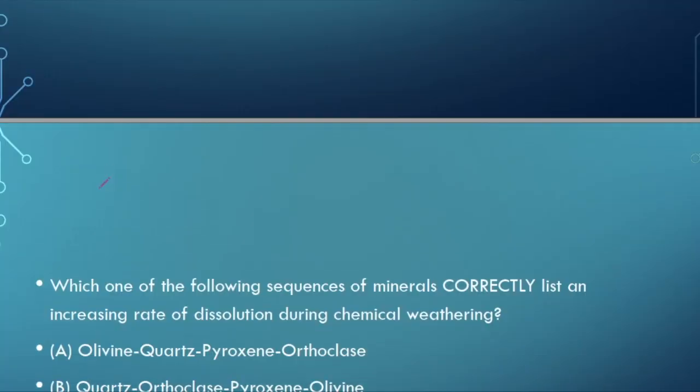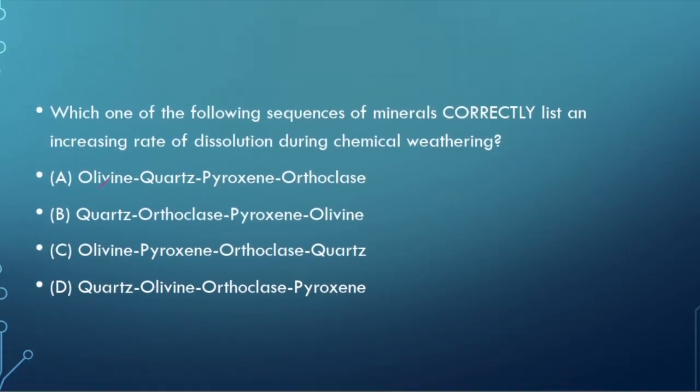Okay. Now next question. Which one of the following sequences of the minerals correctly lists an increasing rate of dissolution during chemical weathering? If you know the Bowen's reaction series, then you can answer this question very easily. In the Bowen's reaction series, there are two series, continuous and discontinuous.